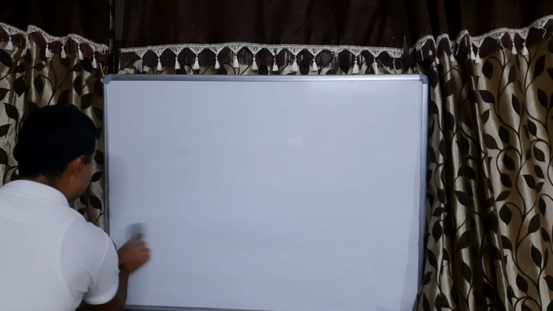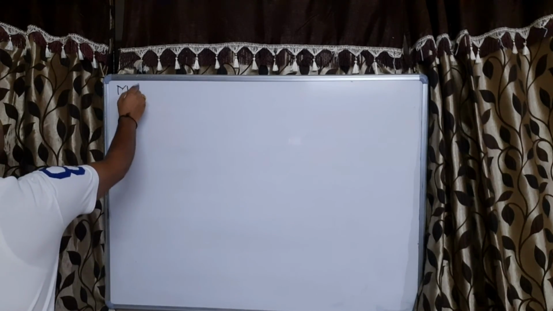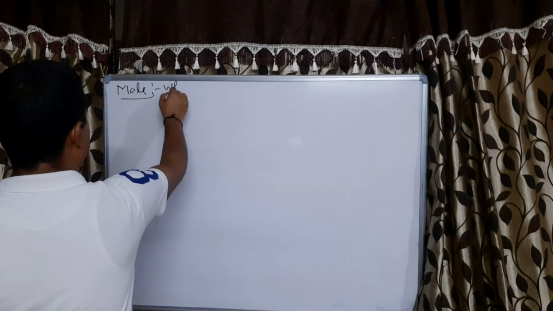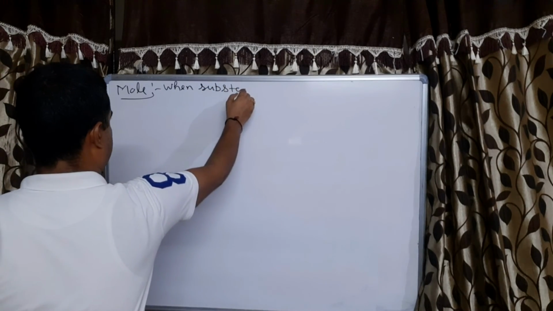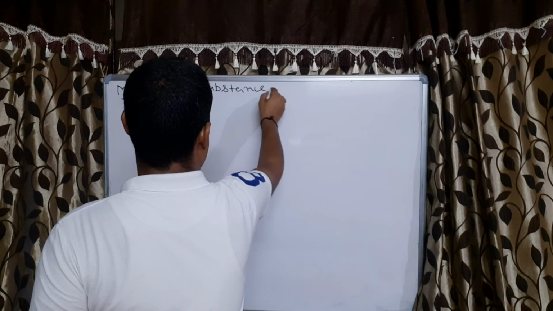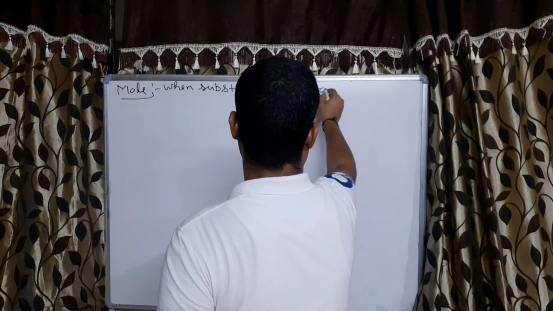Okay, I will write from top. So first is when substance is in atomic form, correct or not?